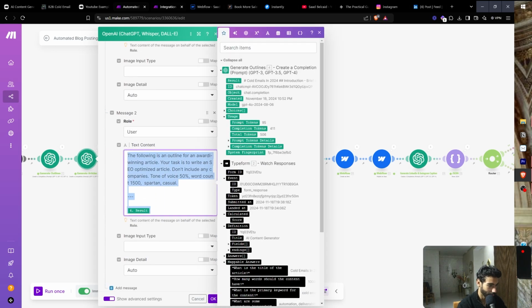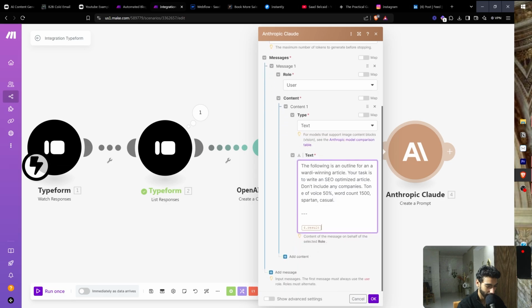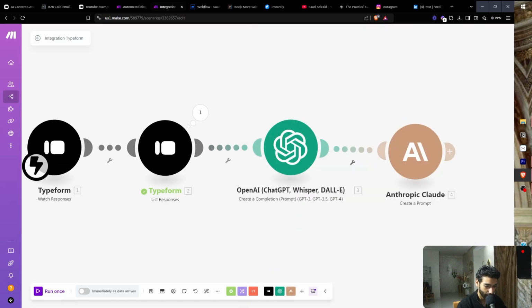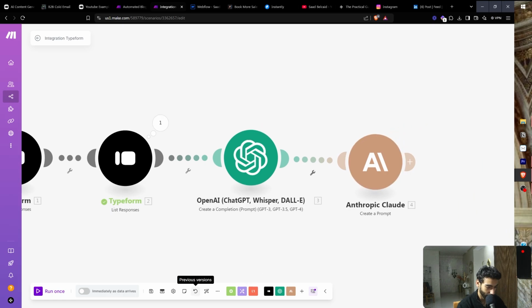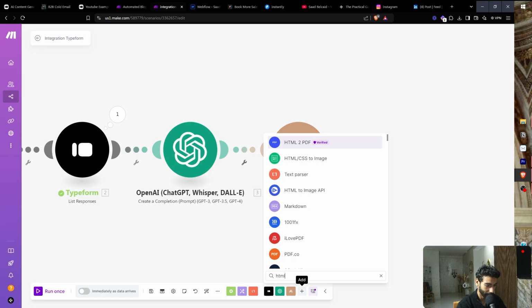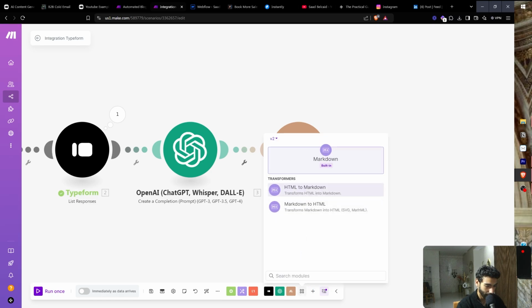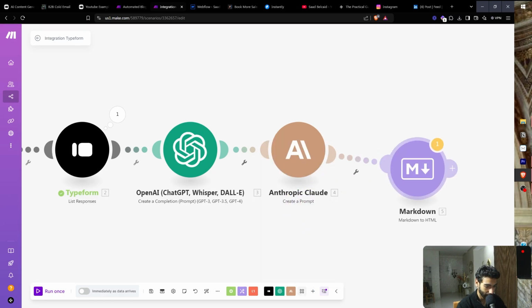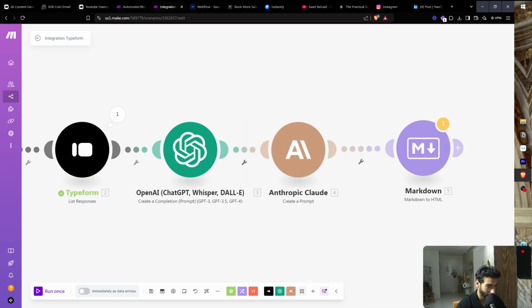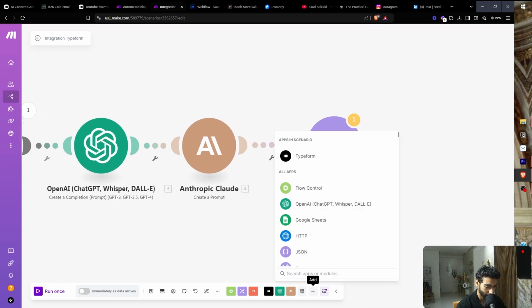Just gonna copy this one right here. For convenience, results will be this one, and then okay. So now that we generated the article, we're gonna use Markdown to HTML. Awesome. Sanitize, yes. I believe you're gonna put this right here. And then what else? Now we're gonna post this.